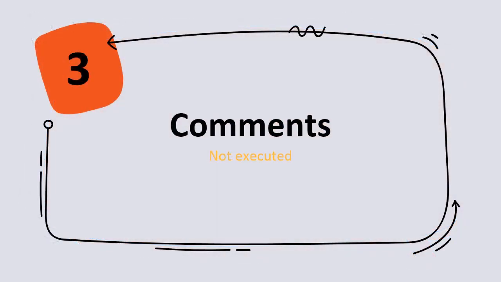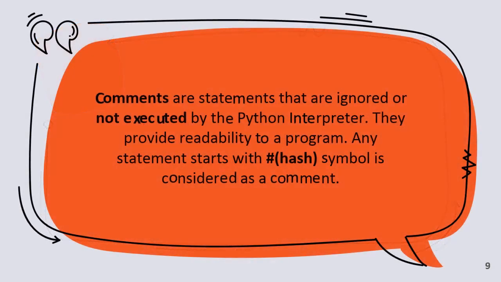Now the comment. Comments are used in a Python program to express and give a detailed idea about the Python program we are executing. Comments are statements that are ignored, not executed, by the Python interpreter.